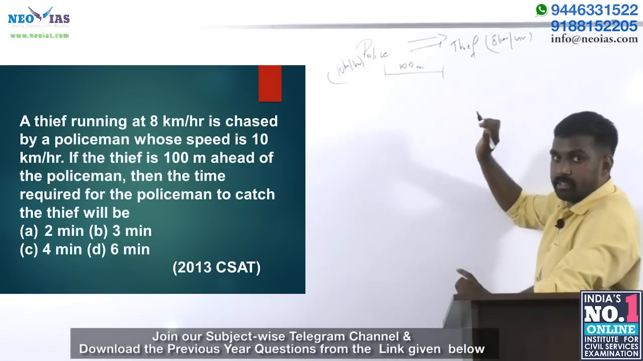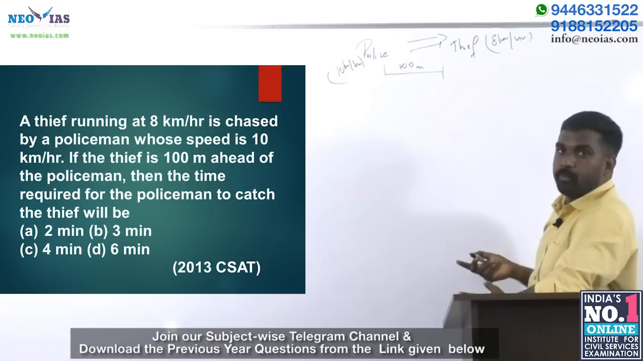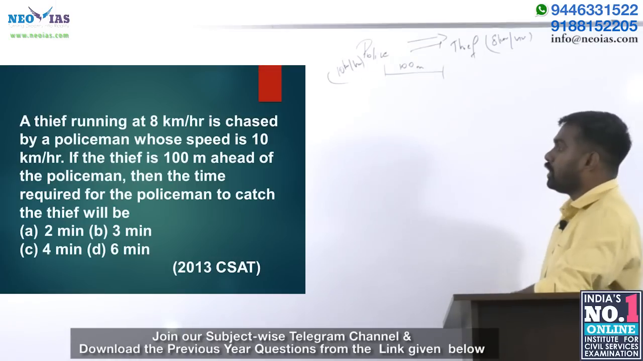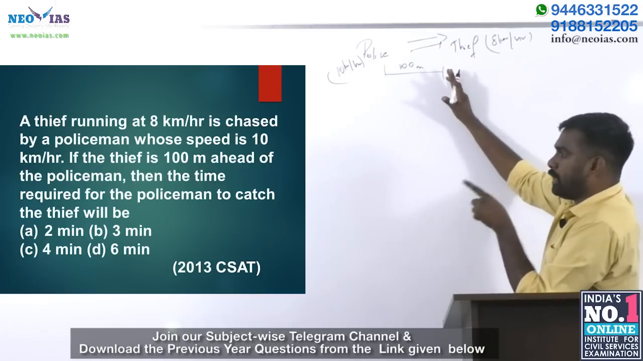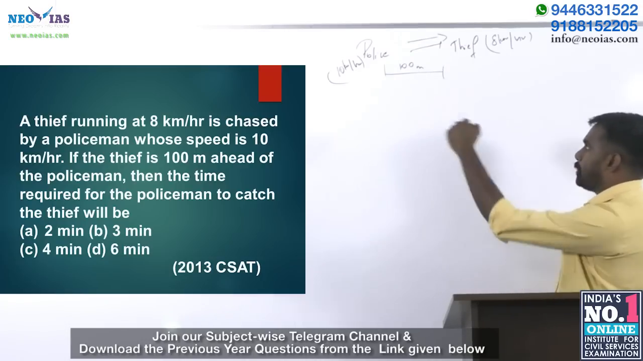This is the ideal case, okay. So then only he will be able to catch the thief. Why? Because the thief is ahead of the policeman, right? If the thief is 100 meters ahead of the policeman, then the time required for the policeman to catch the thief, that is the question, right?